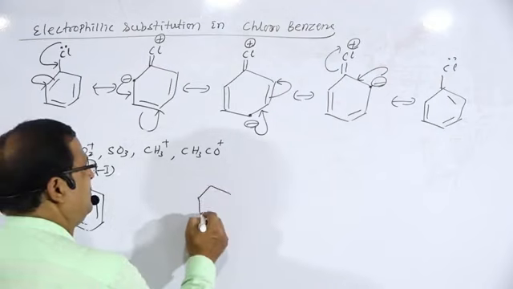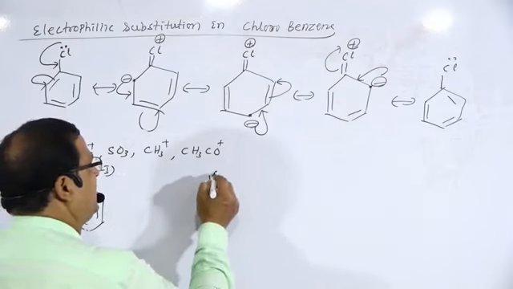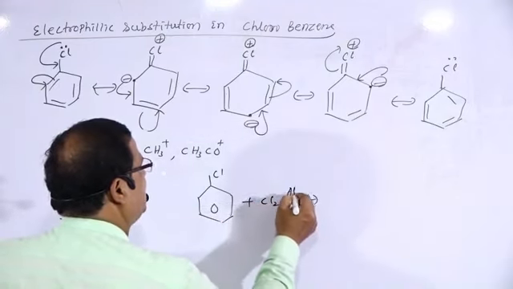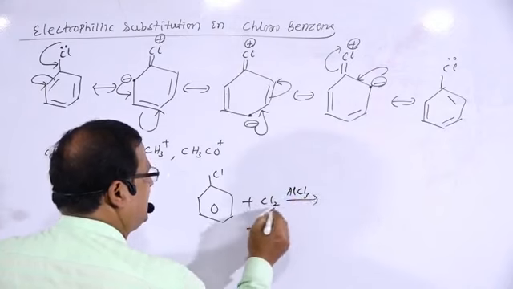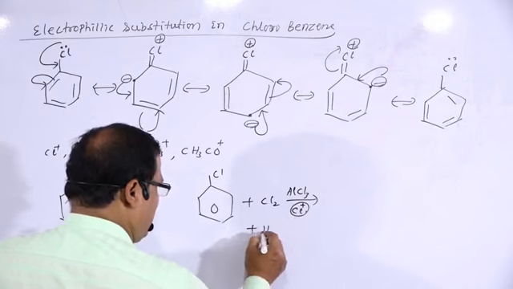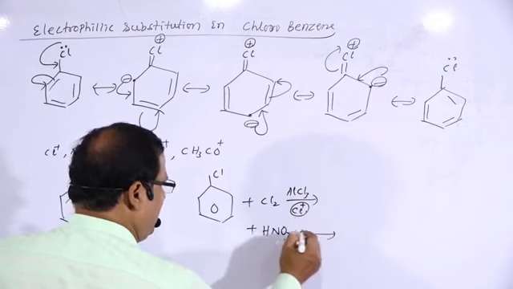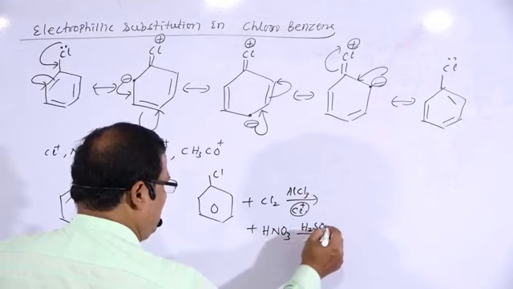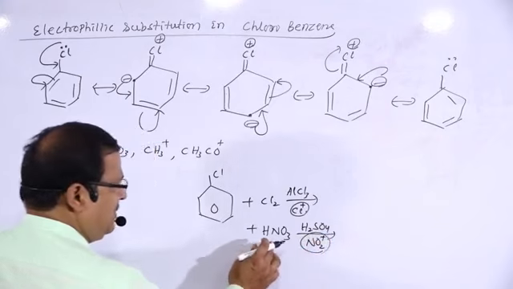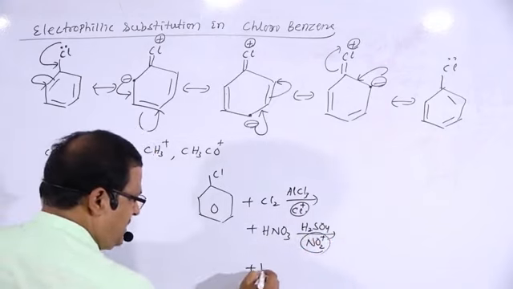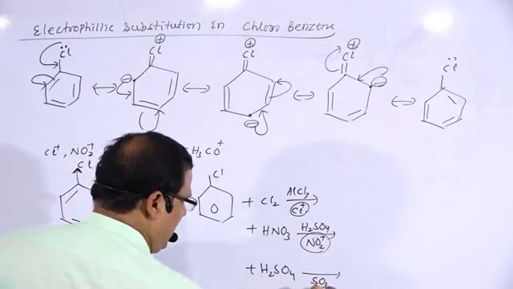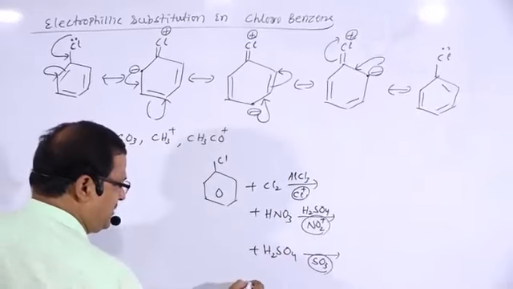For example, chlorobenzene treated with chlorine in the presence of AlCl3 is chlorination, where Cl plus acts as the electrophile. HNO3 in the presence of H2SO4 gives NO2 plus as the electrophile, that is nitration. H2SO4 with SO3 as the electrophile is sulfonation.